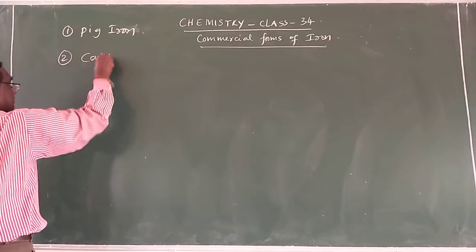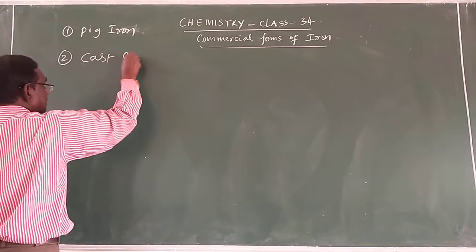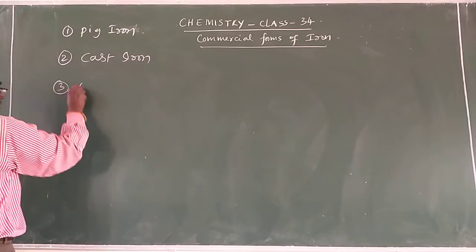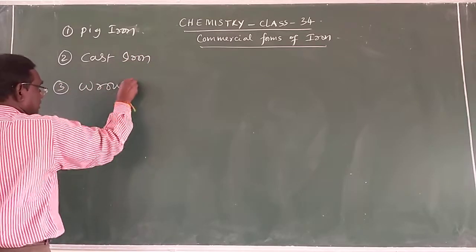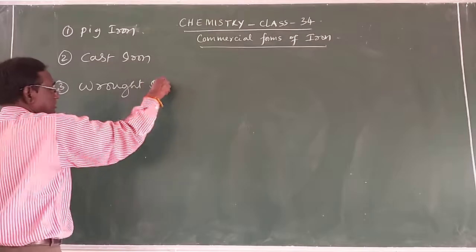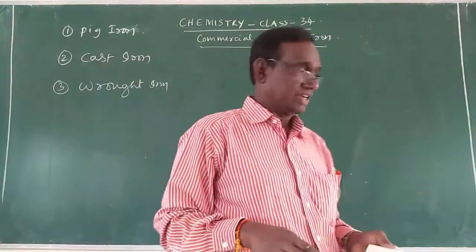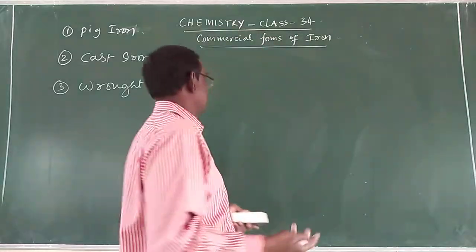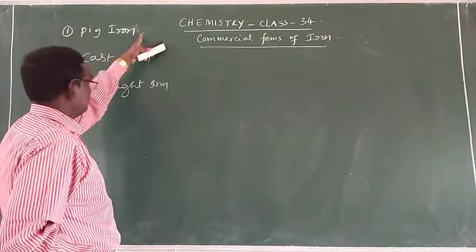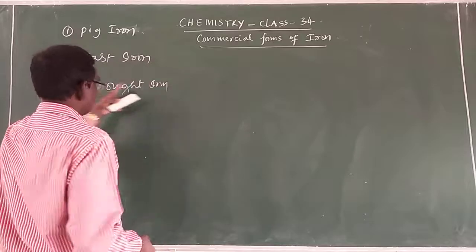cast iron, and the third one is wrought iron. Wrought, W-R-O-U-G-H, wrought iron. So that means iron exists in three commercial forms. One is pig iron, second one is cast iron, third one is wrought iron.